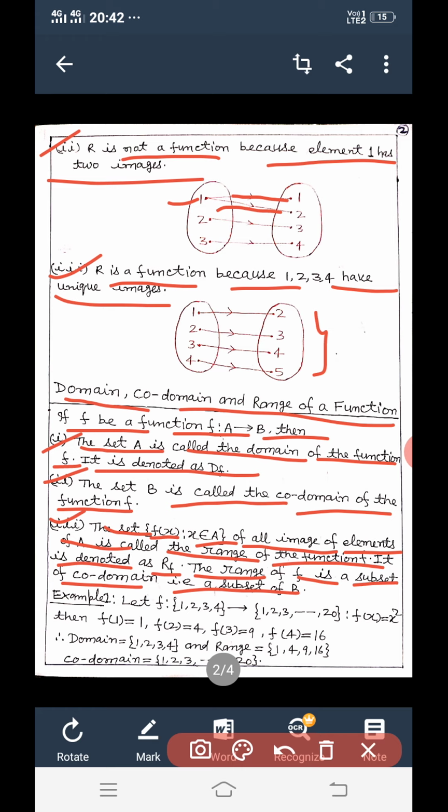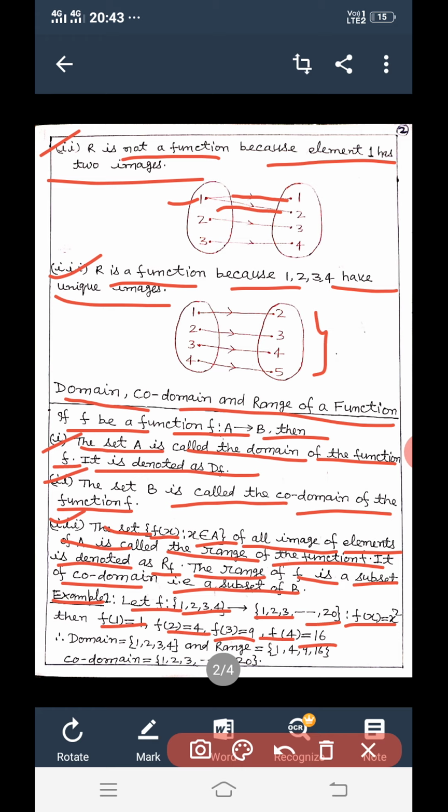Taking an example here, let f be defined from {1, 2, 3, 4} to {1, 2, 3 and so on up to 20} such that f(x) is equal to x squared. Then f(1) is equal to 1, f(2) is equal to 4, f(3) is equal to 9 and f(4) is equal to 16, according to the given function f(x) is equal to x squared.